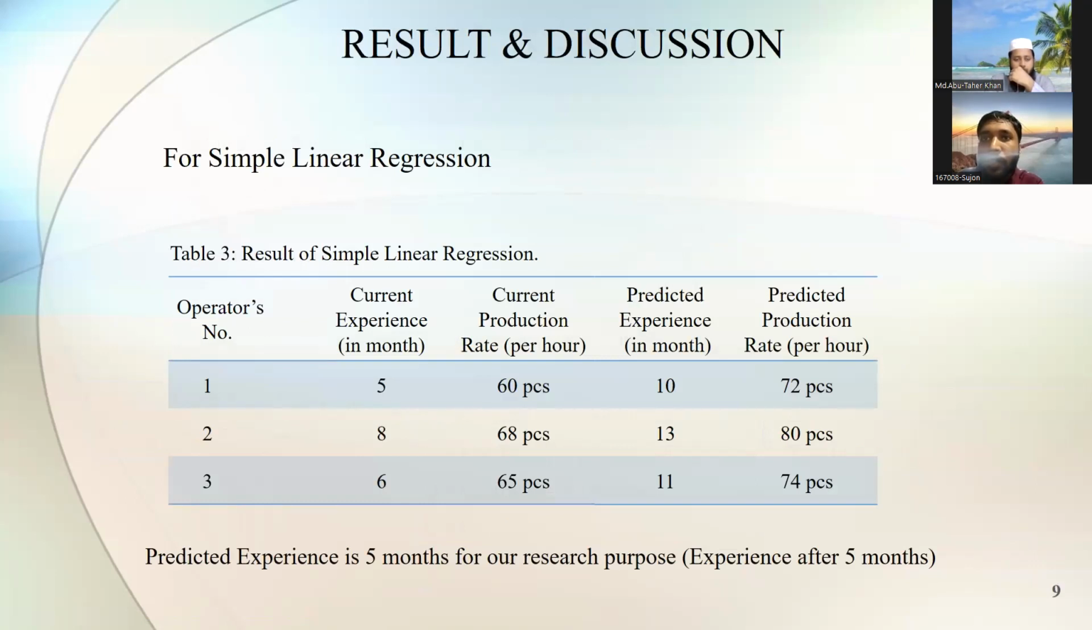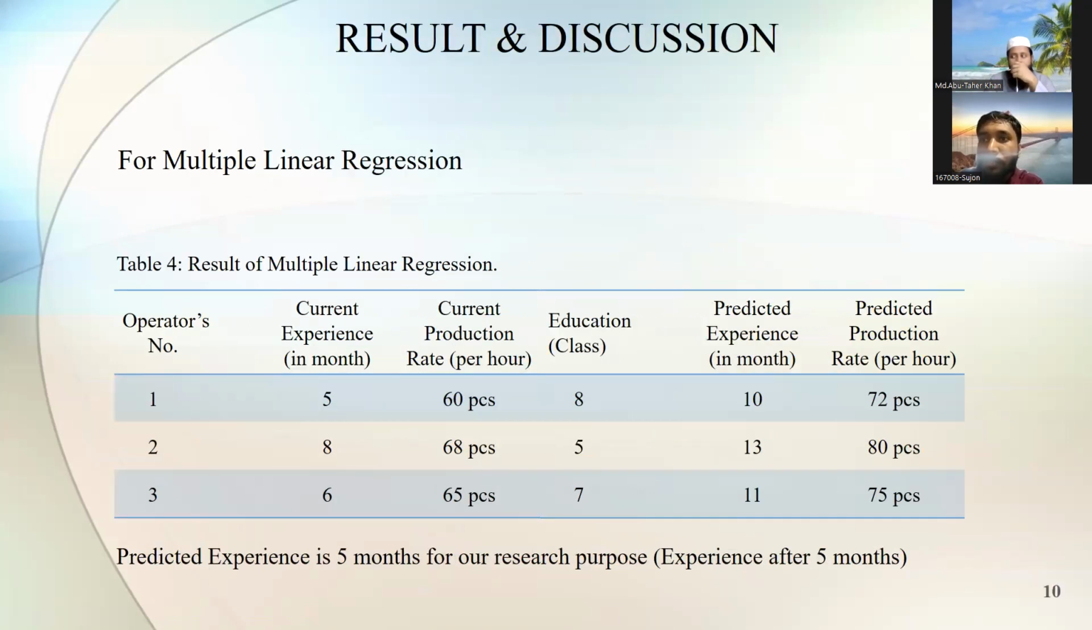And the simple linear regression result is that we see 72 pieces, 80 pieces, and 74 pieces, gradually increasing the production rate after using 5 months of experience. And in the multiple linear regression, we see 72 pieces, 80 pieces, 70 pieces. There is a small difference between multiple linear regression and simple linear regression, and the values of those methodologies are near.